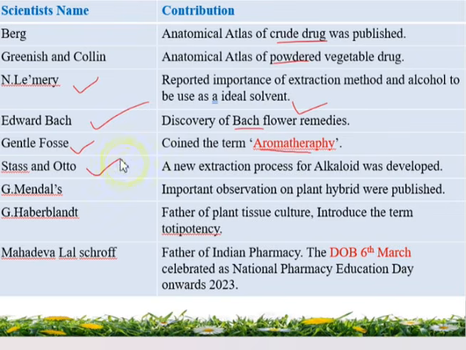Stas and Otto: the extraction process for alkaloids was developed by Stas and Otto. G. Mendel's important observations on plant hybrids were published. And G. Haberlandt, father of plant tissue culture, introduced the term totipotency. Haberlandt introduced the term totipotency.